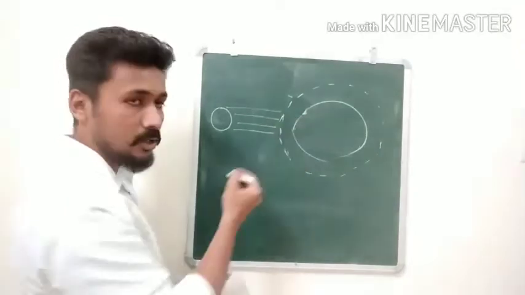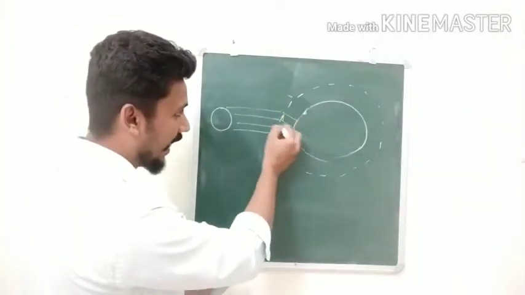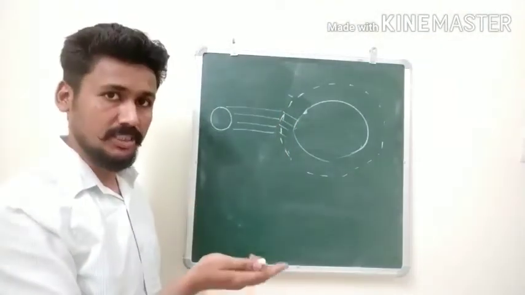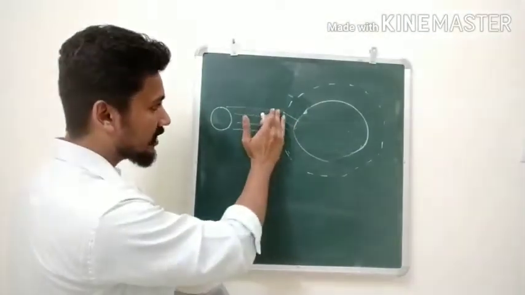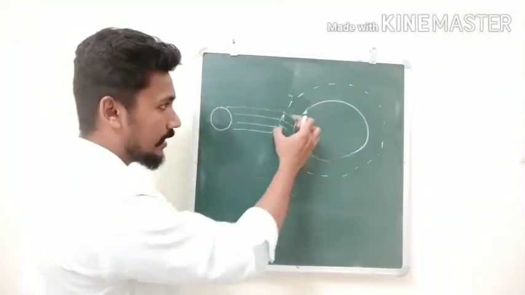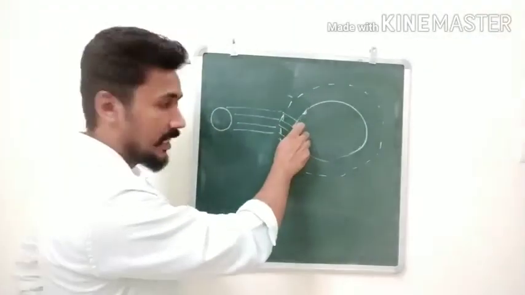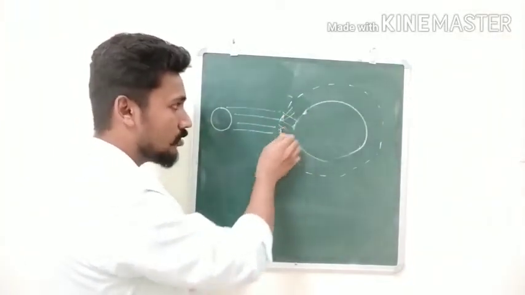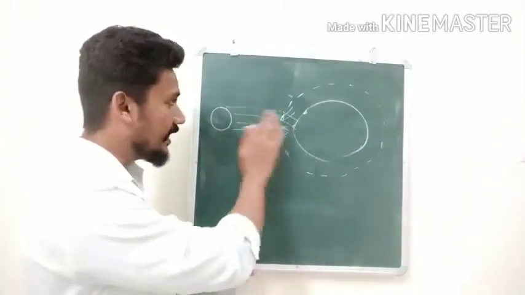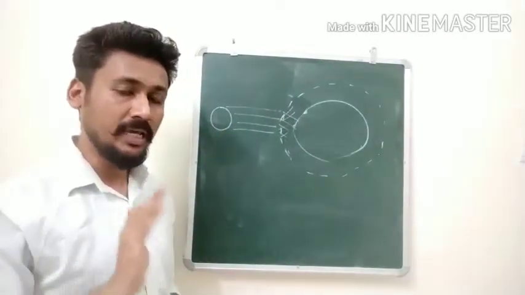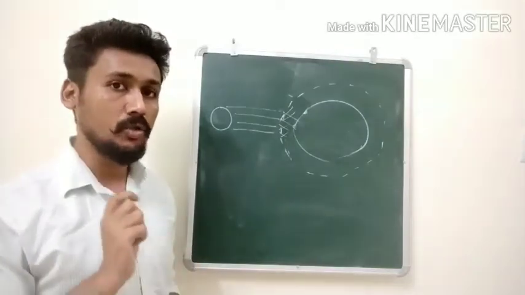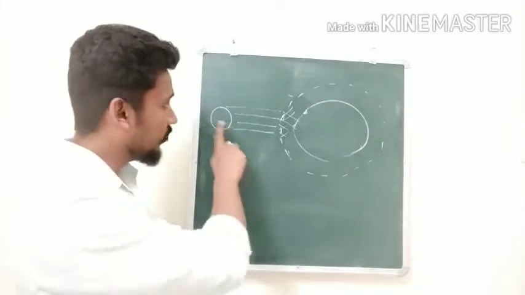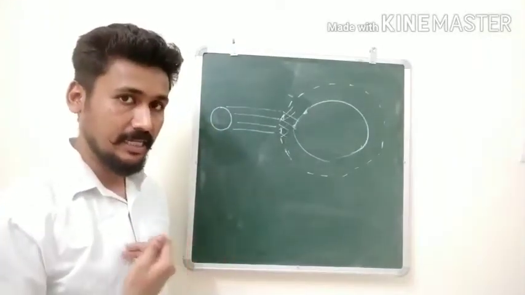So even if they undergo atmospheric refraction, the total amount of light will remain approximately constant. Even if, let us say, out of these 100 rays, 90 rays are being focused on the observer, even if the refraction changes, again the same amount of rays will be there. So the light coming from the planet seems to be constant, and therefore planets do not twinkle. The reason is they are much closer to the Earth, and therefore they are not point sources. A large amount of light is coming from them.